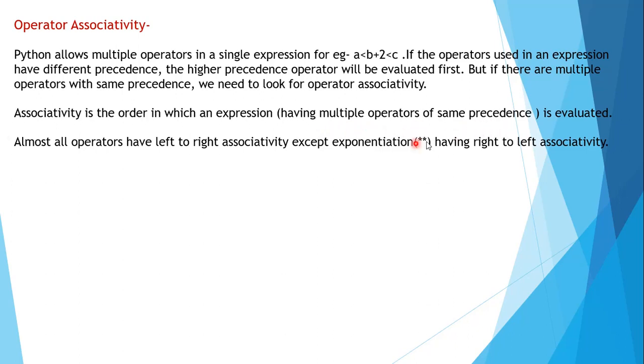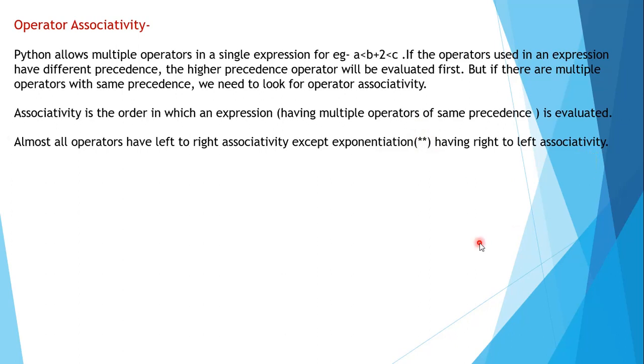So we'll have to sort out the solution, and for the solution we have this associativity. It will tell you the order of expression evaluation. Almost all operators have left to right associativity except exponentiation, which has right to left associativity.